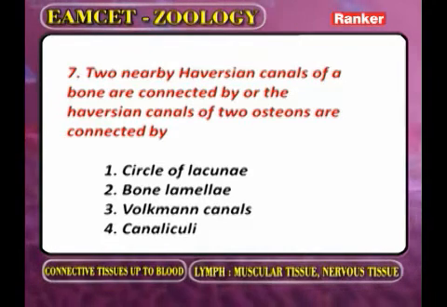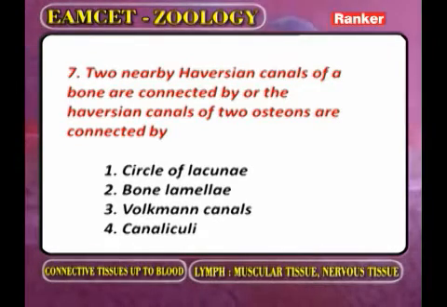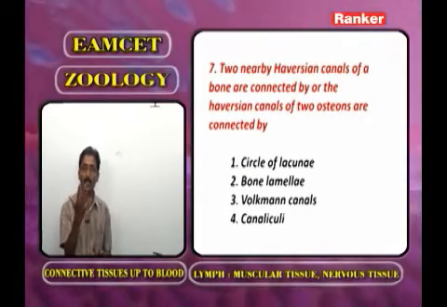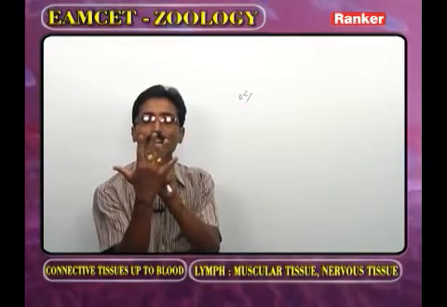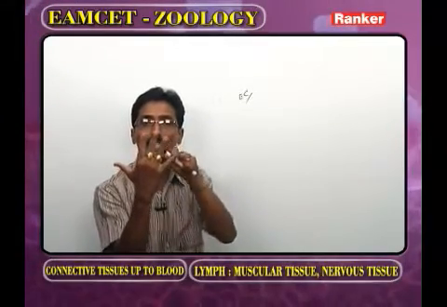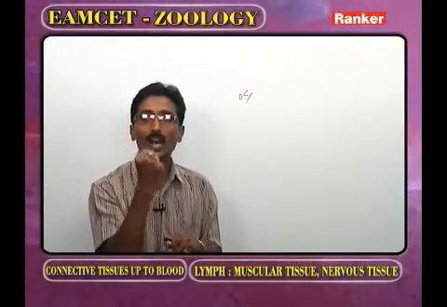Two nearby Haversian canals of a bone are connected by, or the Haversian canals of an osteon are connected by. Already we discussed this one. In the diaphysis or shaft, the marrow cavity is present. Parallel to the marrow cavity what are present? The Haversian canals. How are the Haversian canals arranged? Longitudinally. All Haversian canals are connected by a transverse canal, that we call the Volkmann canal.